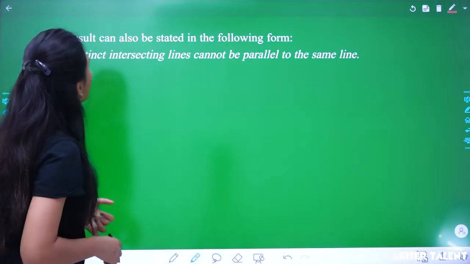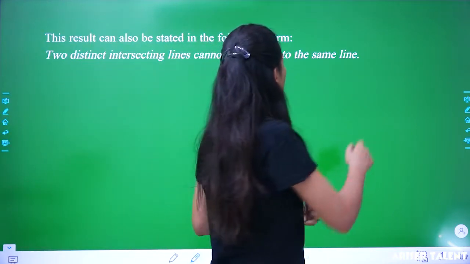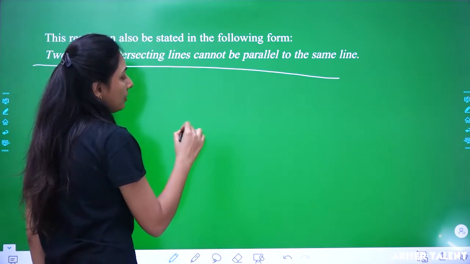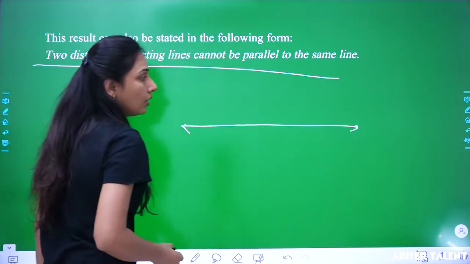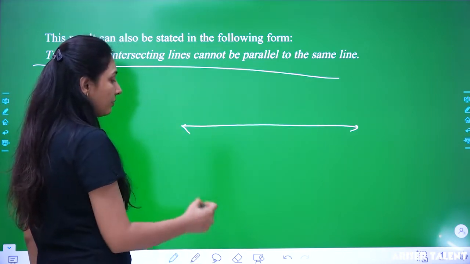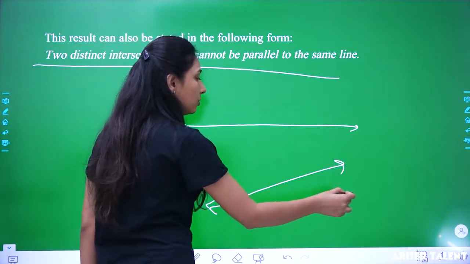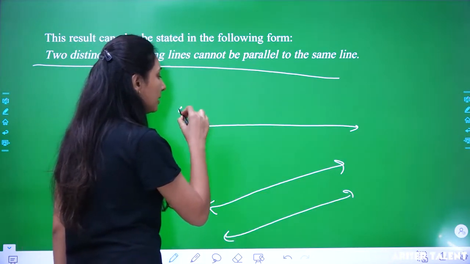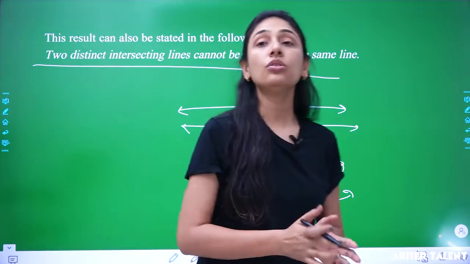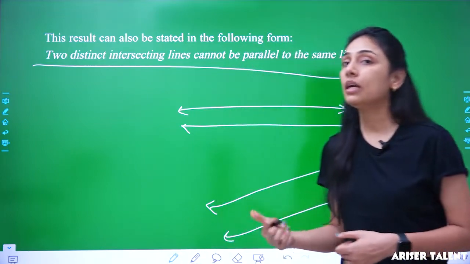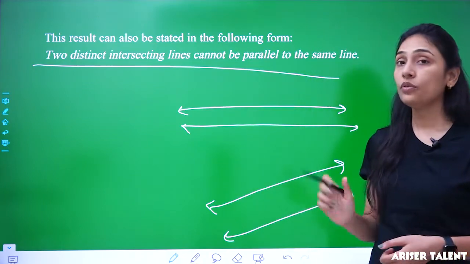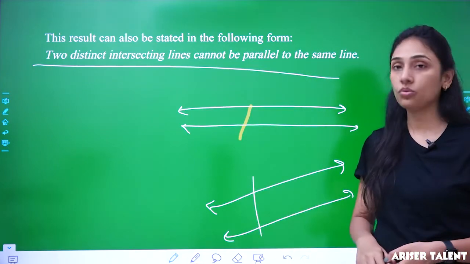Now, this result can also be stated in the following form: two distinct intersecting lines cannot be parallel to the same line. Two distinct parallel lines, okay, cannot be parallel to the same line. If one parallel line is here and the second line is here, these are two parallel lines, and they are different in direction. So in that case, there cannot be another line which is parallel to both of these, right?